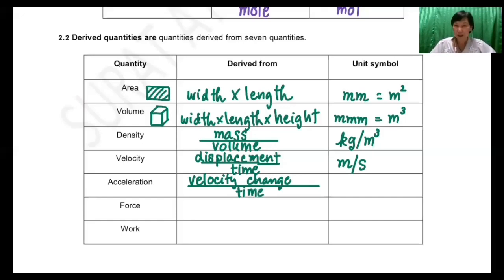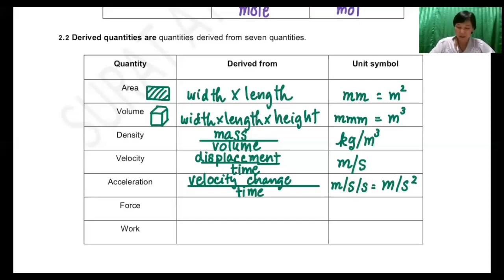The unit of acceleration is the unit of velocity, meter per second, divided by time again. Be careful about this symbol. We mostly write the unit of acceleration as meter per second square because it divides by second twice.